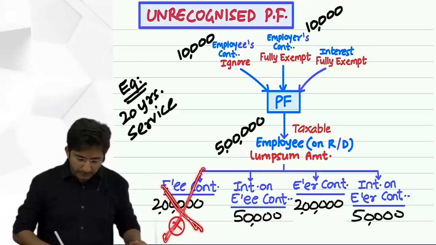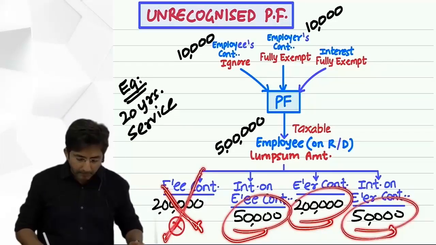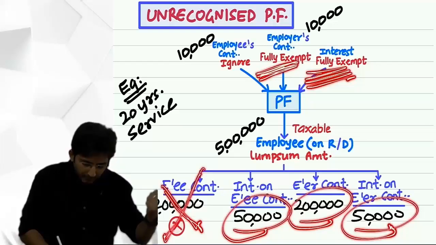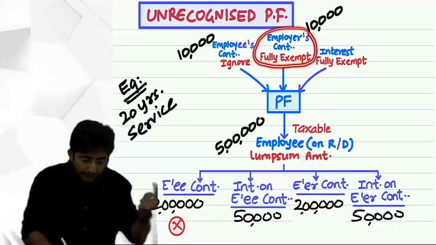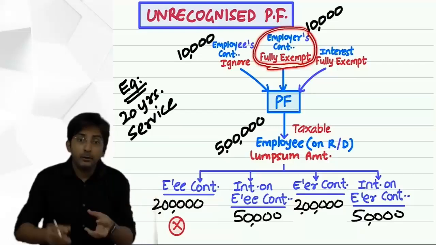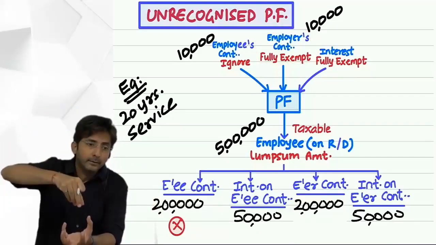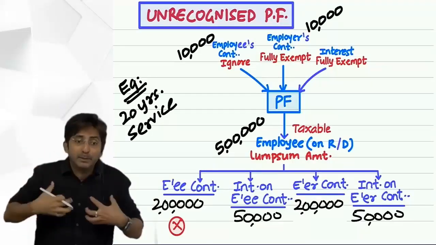But this will be taxable, this will be taxable, this will be taxable. Why? Because they were exempt earlier. See, what had happened to the employer's contribution? It was fully exempt during the service. Every year when the employer was contributing, the employee was feeling happy, yes, my boss is accumulating something for me.